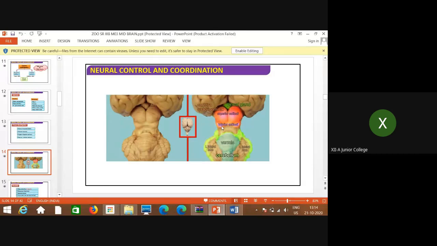These bulging structures are called colliculi. So for the corpora quadrigemini, you know the meaning of quadra means four. So four parts you can see, 1, 2 and 3, 4: these two bulging structures are the superior colliculi, and the below ones are the inferior colliculi. So the entire structure dorsally looks like this. Dorsally, because it is present there, isn't it? Dorsally this corpora quadrigemina is present.